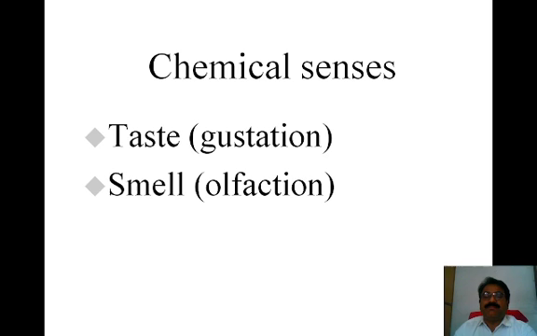Olfactory receptors give the sense of smell, which is given to the central nervous system, and with the help of the central nervous system we have the ability to respond to the particular stimuli.